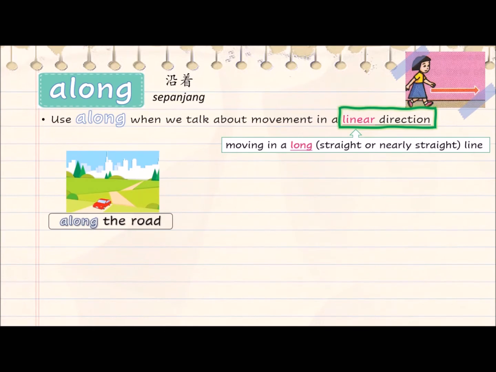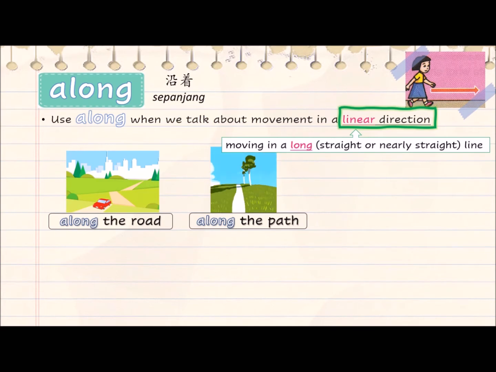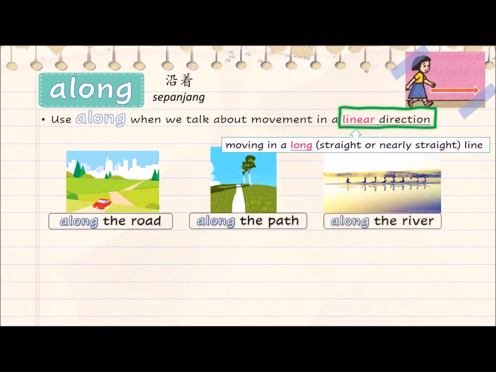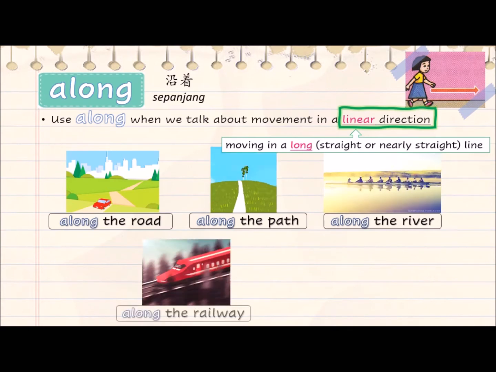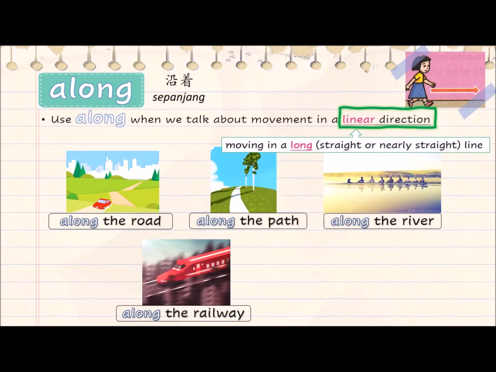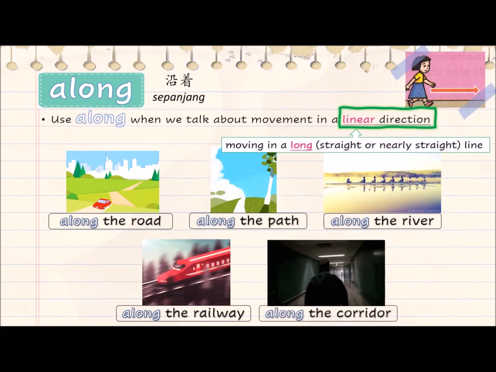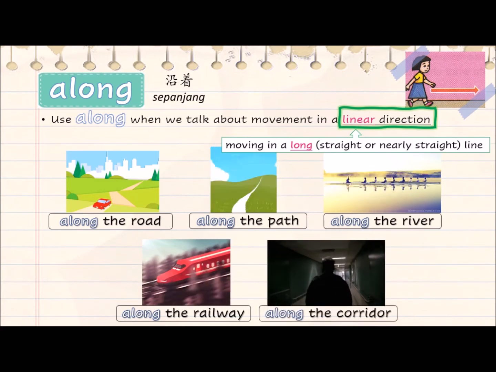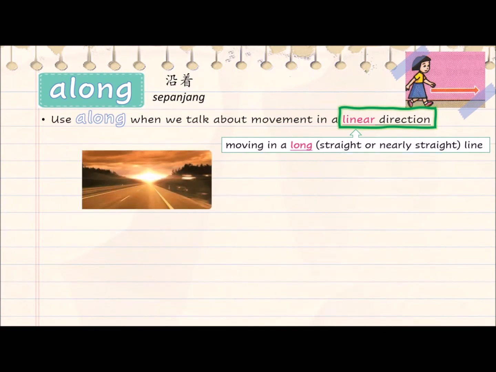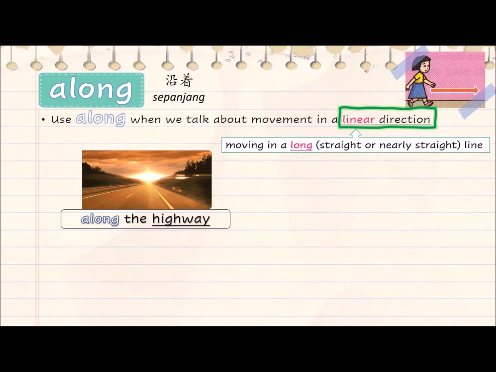Let's look at more examples. Along the path. Walk along the path. Along the river. Row the boat along the river. Along the railway. Move along the railway. Along the corridor. Walk along the corridor. Along the highway. Drive along the highway.